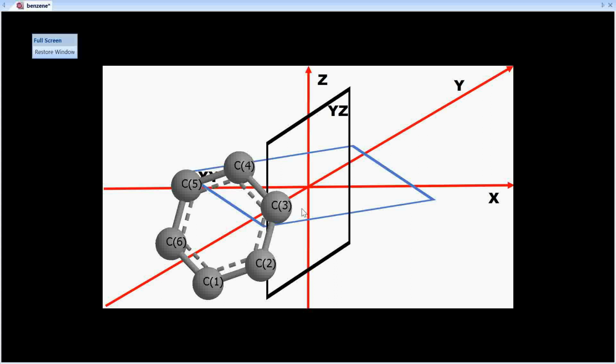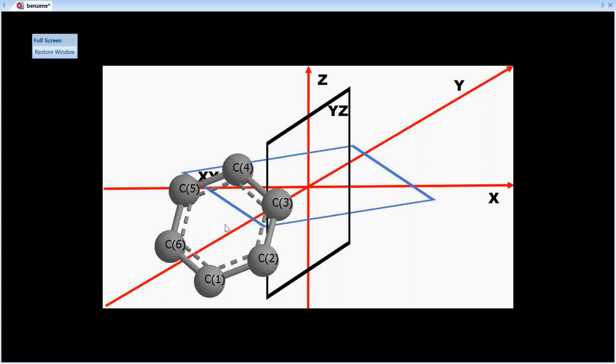The plane is in between the axis formed by C6 and C3 and the axis formed by C4 and C1. It is bisecting two C2 axes, and these two C2 axes are perpendicular to the principal axis, because you know the principal axis passes through the middle of the molecule.